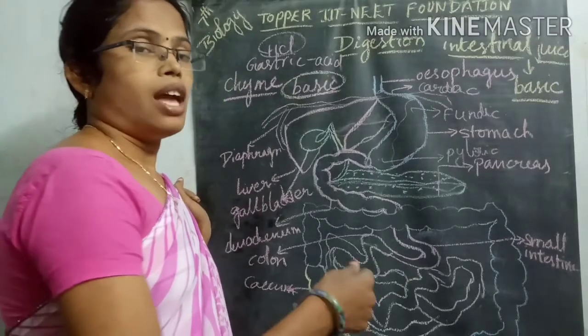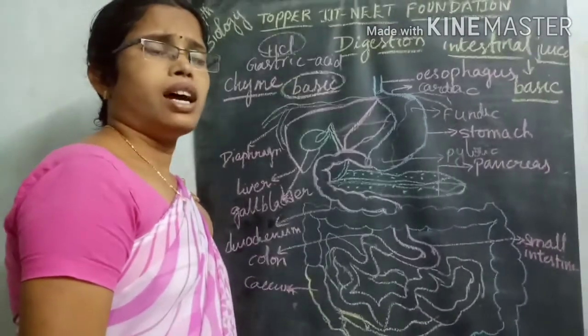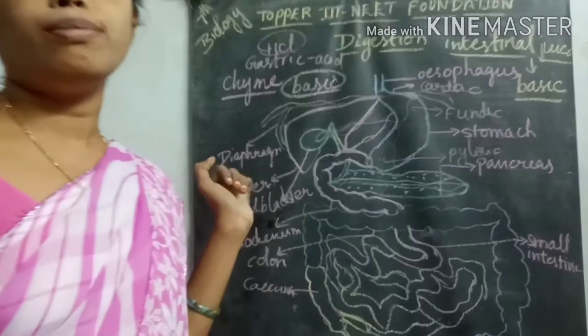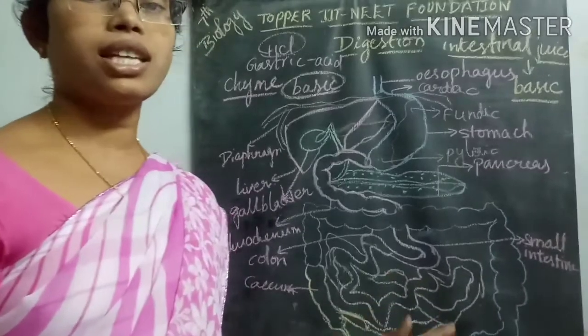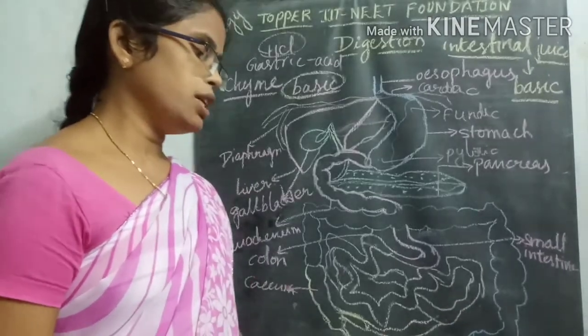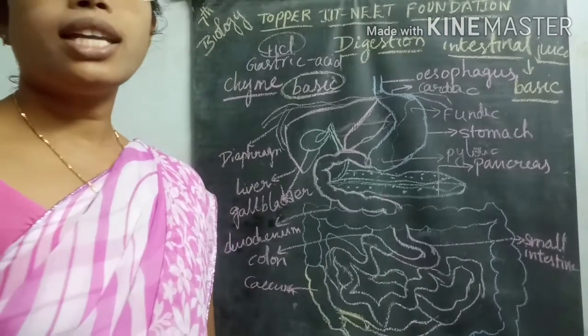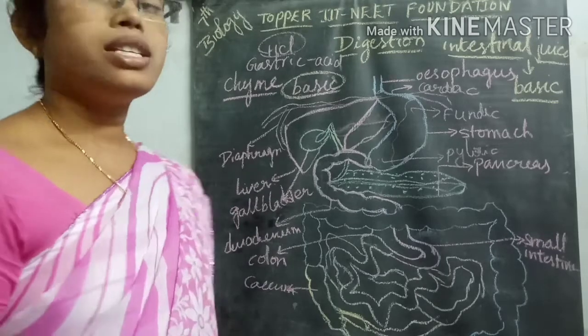Then the undigested and unwanted food material slowly enters into the rectum. From the rectum it is connected to the anal canal, and from the anal canal it enters the anus region.